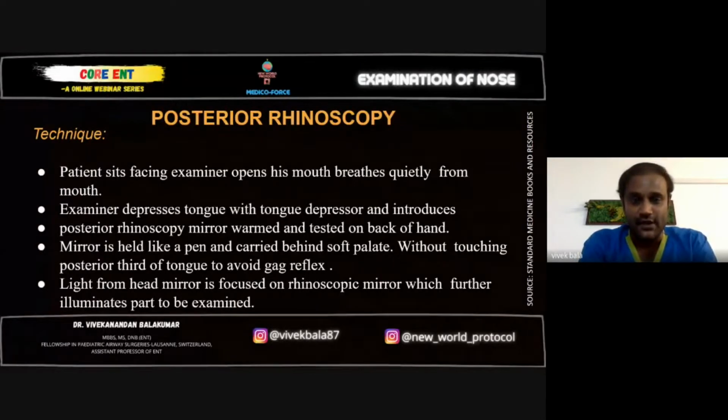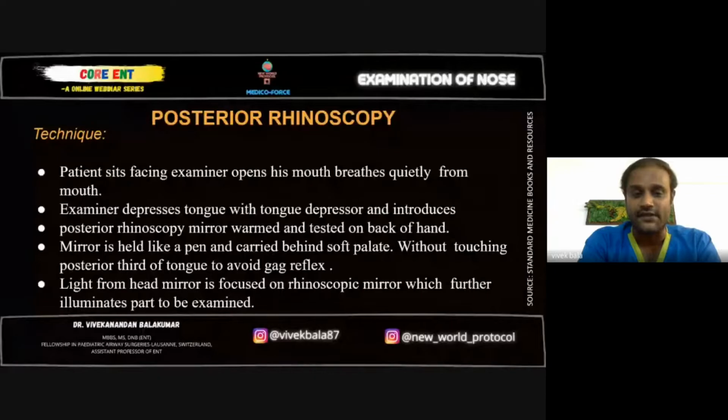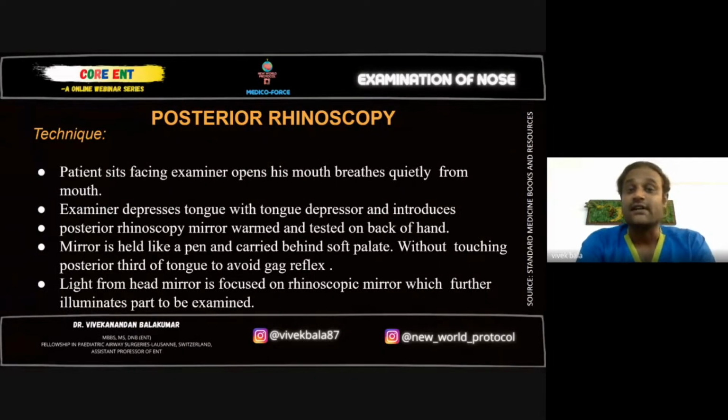Now going to the posterior rhinoscopy, we do it with an instrument called the posterior rhinoscopy mirror, otherwise the St. Clair Thomson post-nasal mirror. So how do we do it? Make the patient sit in front of the examiner, ask him to open his mouth and breathe, and keep his tongue inside. This is the difference between a post-nasal examination and indirect laryngoscopy. In a post-nasal examination, the patient's tongue is kept inside, whereas in indirect laryngoscopy, you ask the patient to pull out the tongue. That we will see later.